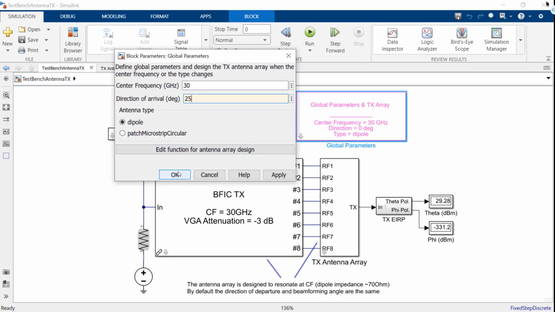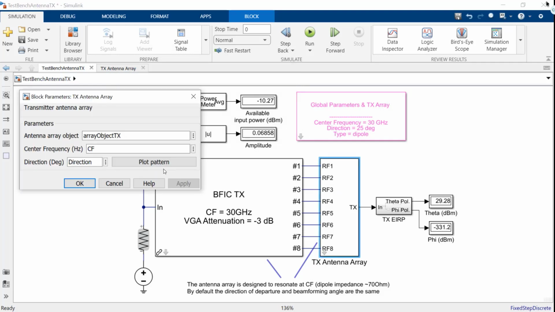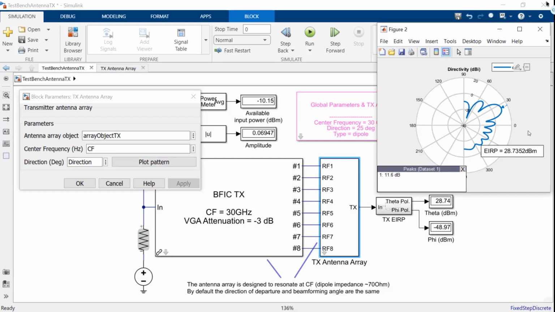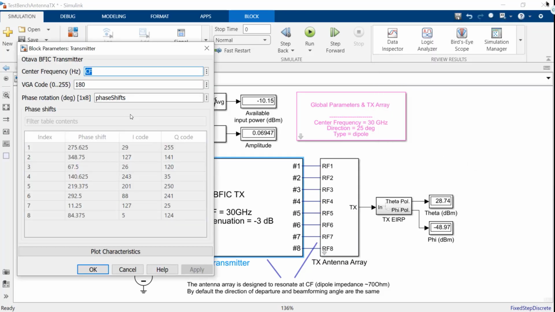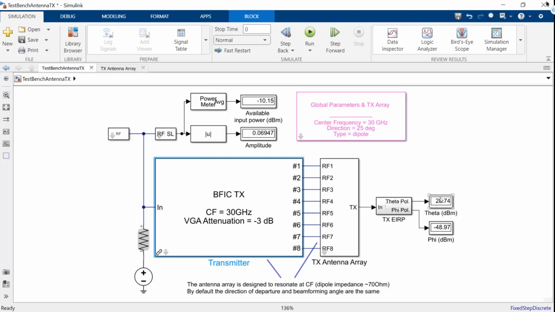We can experiment a little bit more and change, for example, the angle of arrival to 25 degrees. We can plot the pattern again, and indeed we see that the beam gets steered towards 25 degrees with updated directivity, EIRP, and antenna metrics. The beam is steered by the BFIC. You can see the phase shifts here automatically computed based on the direction of departure, and we can also see the quantized values.